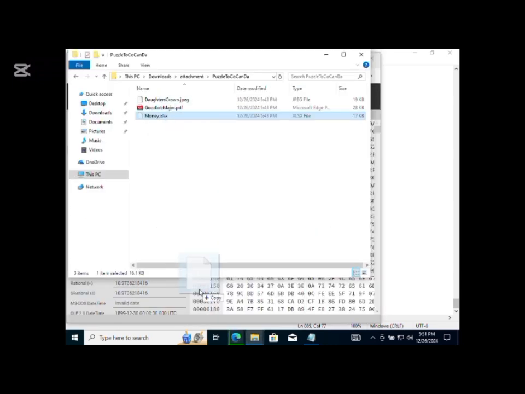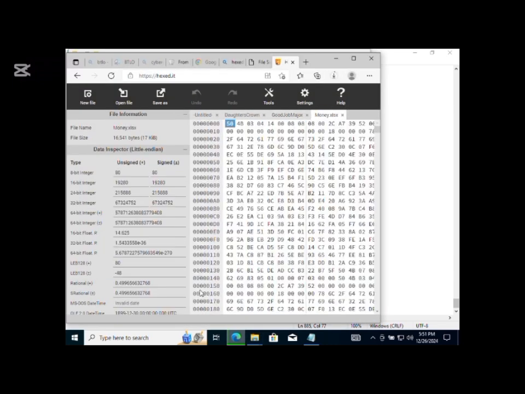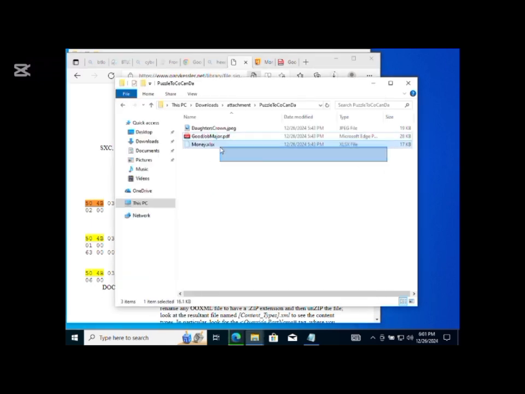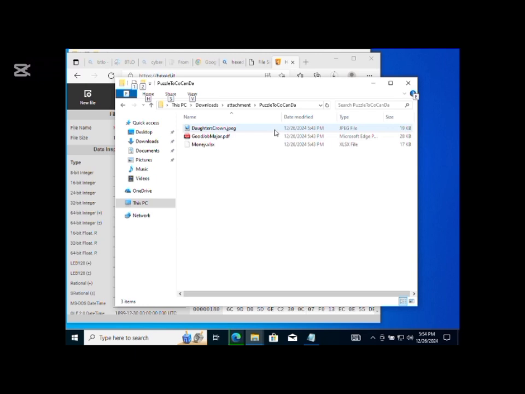We would verify the money Excel file just in case, to know if it's actually an Excel file. And as you can see, for the first time, it's actually what it is. So it's an Excel file. Now I want to know what the files are for. Let's look at the first one, which is the JPEG file, the image file, to see what the daughter's crown is.